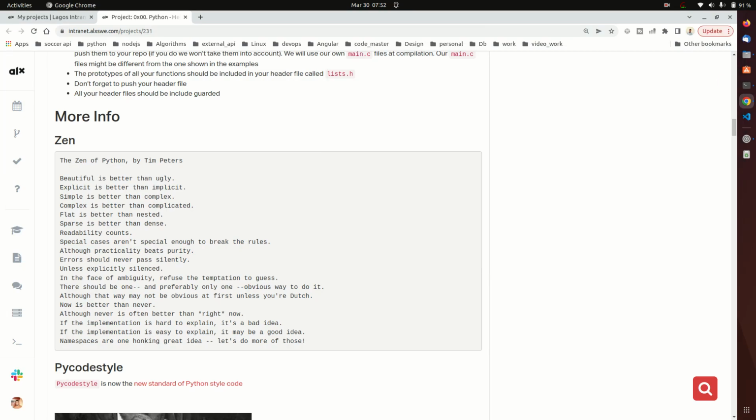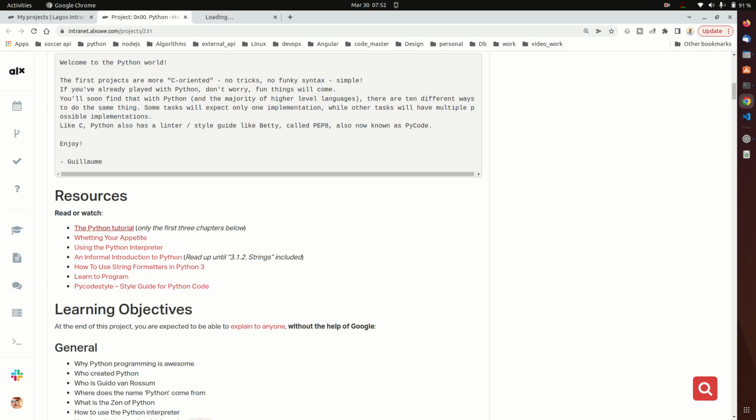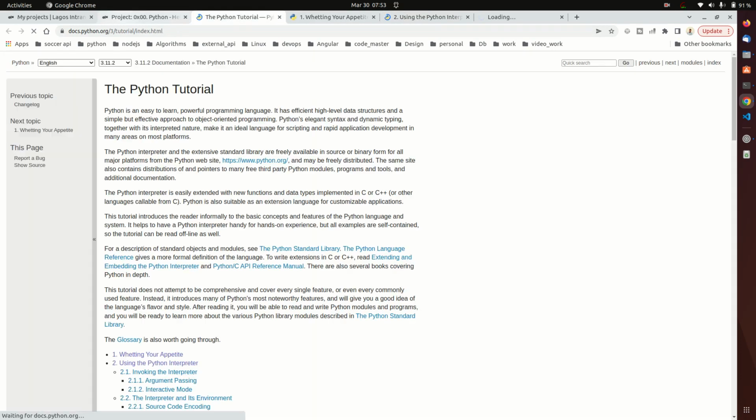So I'll urge you to look at the resources. It's very important because there are a lot of things you're going to learn from here. This first project doesn't require much from you, but the tutorial is much, right? So I'm actually opening them in a new tab. It's very important because this is like the basis and you're going to cover a lot. So I'm waiting for the first link to be ready.